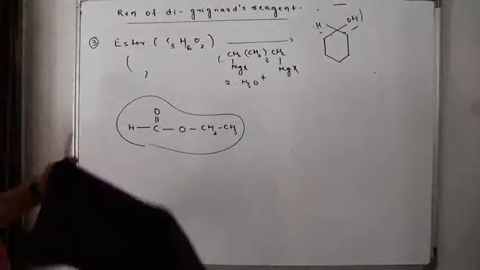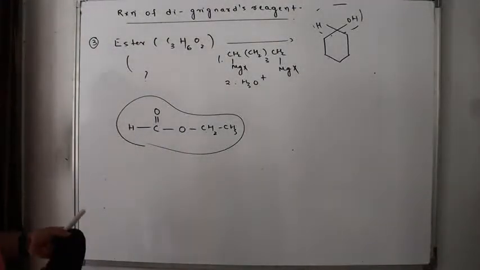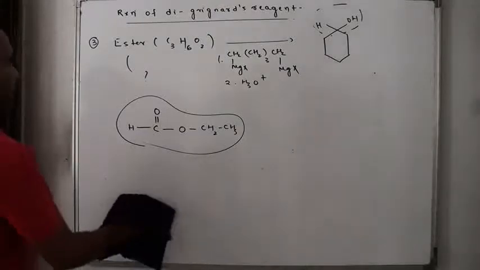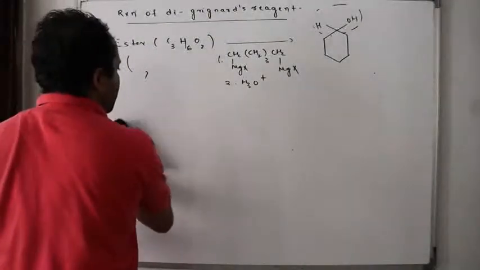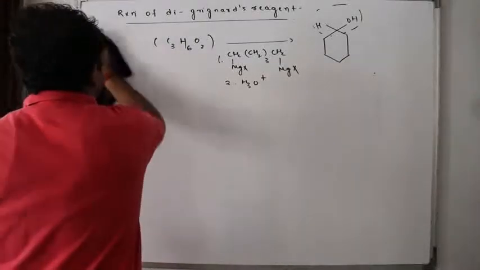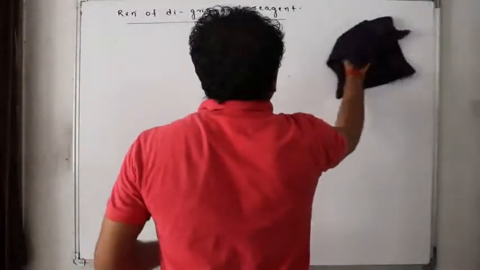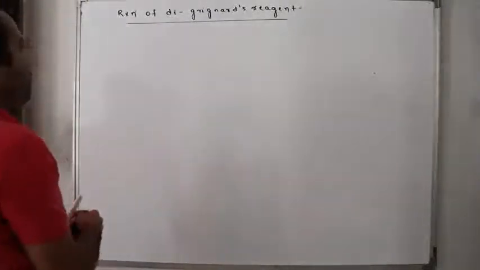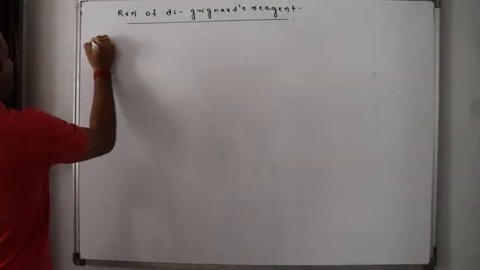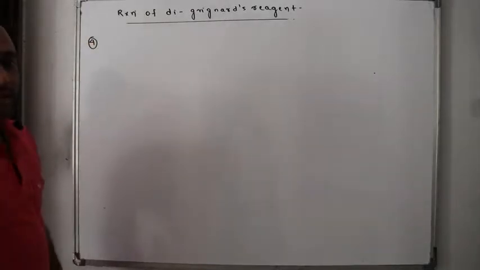Fourth question. Let's go for one more question. What was that? Can I rub the board? Let me rub the board. Next.